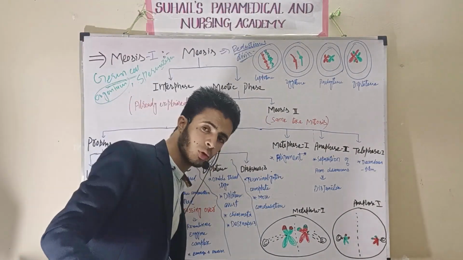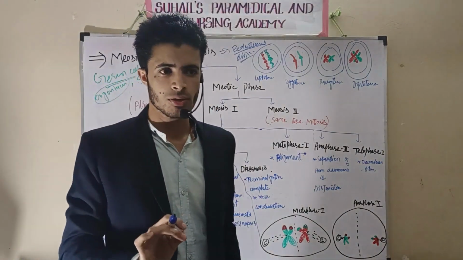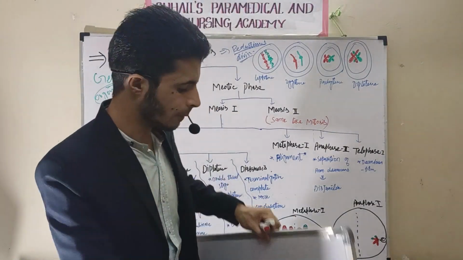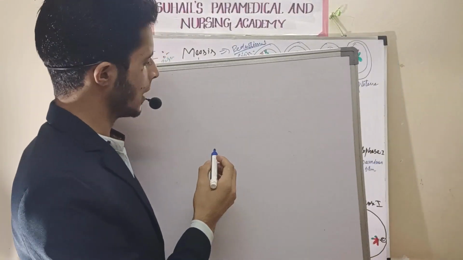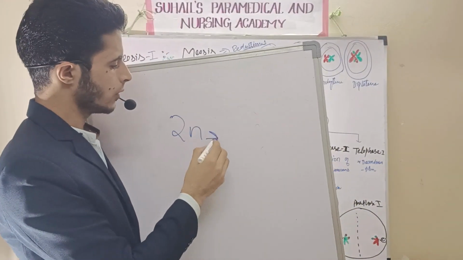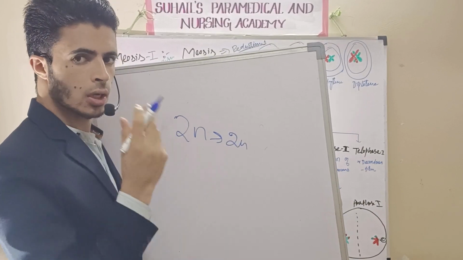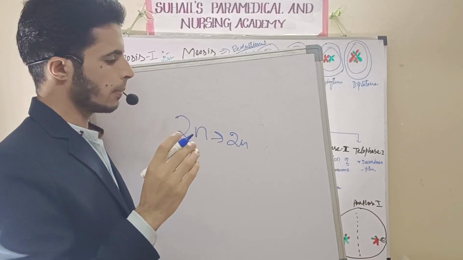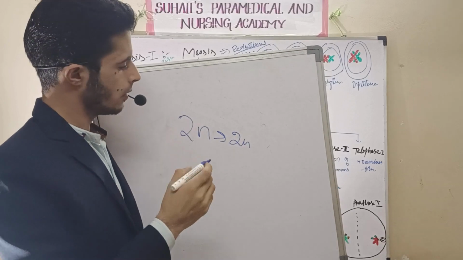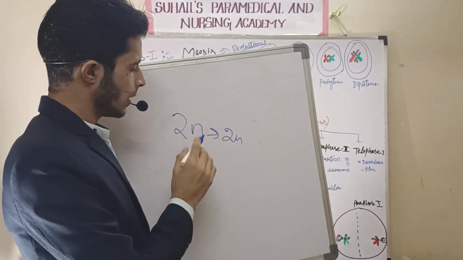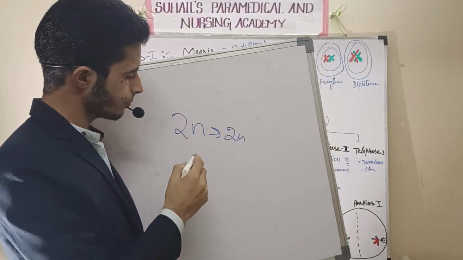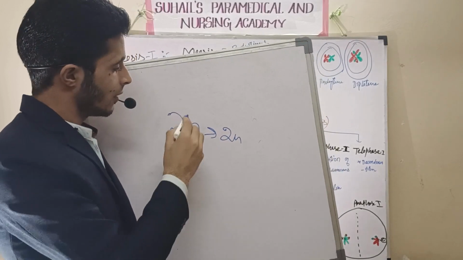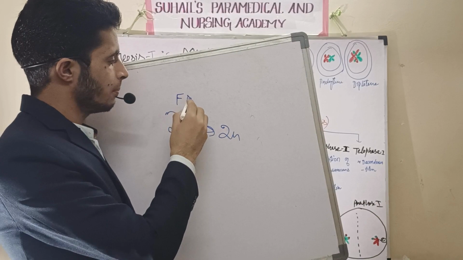I told you that in mitosis, from 2n there will be formation of 2n. That means the chromosome number will remain the same. Here there is also the father's copy and the mother's copy.